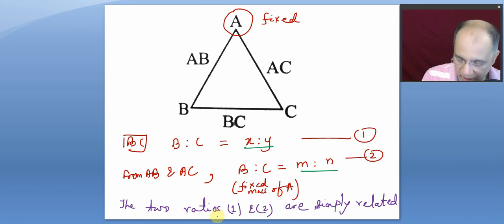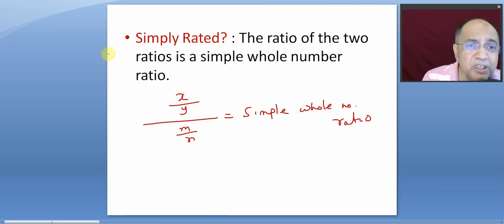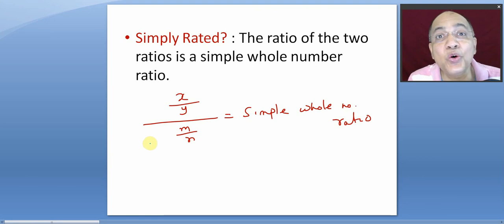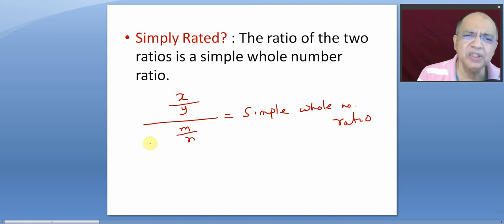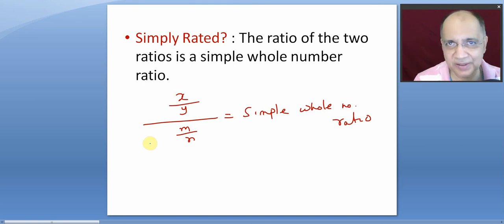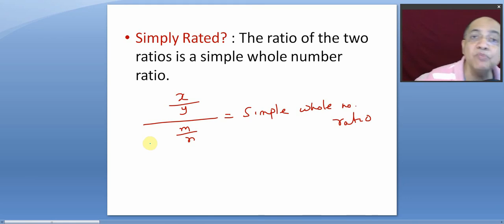These two ratios are simply related, which means, what is the meaning of simply related? The ratio of the two ratios is a simple whole number ratio. That means this is ratio 1, this is ratio 2. You can keep this in the denominator, or you can also keep this in the numerator, your wish. So the result will be a simple whole number ratio. That is the meaning of the two ratios being simply related with each other. You understand? So it carries little meaning here, because I will show you when the stoichiometry, the formula, is known, then this is bound to happen.